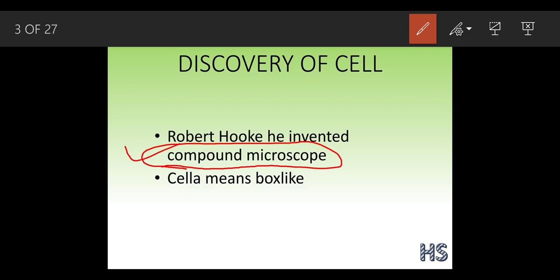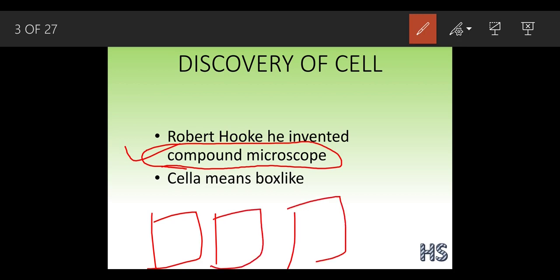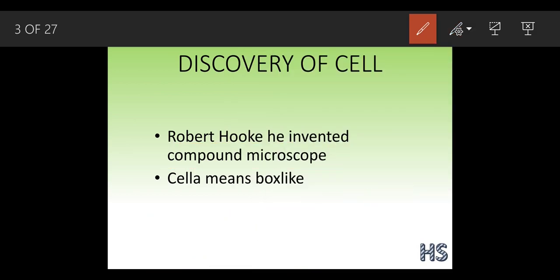This Robert Hooke was in a monastery. He was sitting in a monastery. Monastery means a place where the monks, the saints, live. He saw that all these monastery rooms are in the form of boxes. So one day he examined a thin slice of cork. A thin slice of cork means a part of the stem he took and examined under the compound microscope.